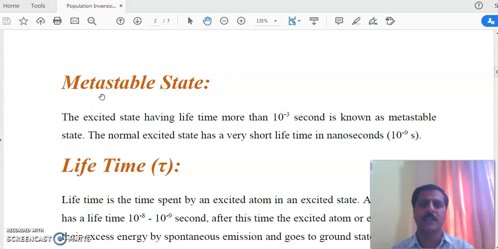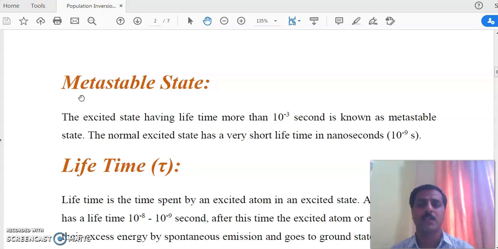For that stimulated emission, the state in which atoms or electrons are excited is not a normal excited state. As we already discussed, excited states are fixed. We never create these excited states. The lifetime of these excited states is fixed, that is 10 to the power minus 8 to 10 to the power minus 9 seconds. After that, if there is an electron or atom present in the excited state, it spontaneously emits the radiation and goes to the lower energy state.